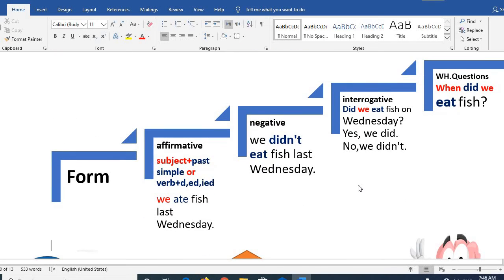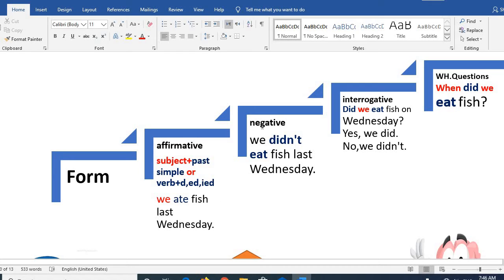Now about the formation of the past simple. In the affirmative case, after the subject, I use the past simple of the verb, or I add d, ed, or ied if it is regular. For example, the verb eat is irregular, so the past of it is ate. We ate. Then I continue my sentence: we ate fish last Wednesday.